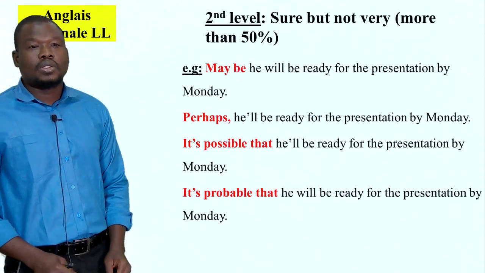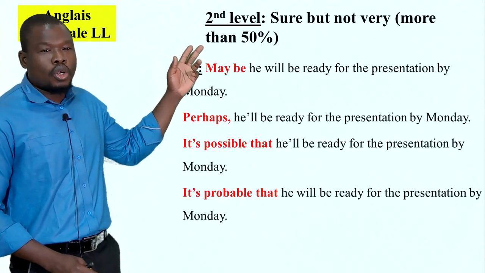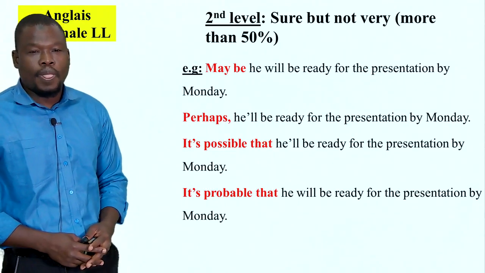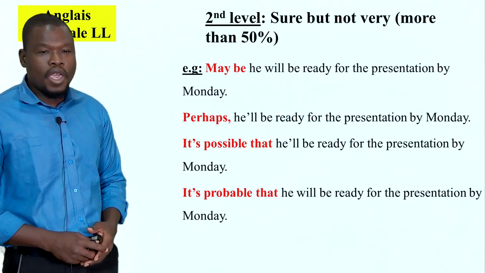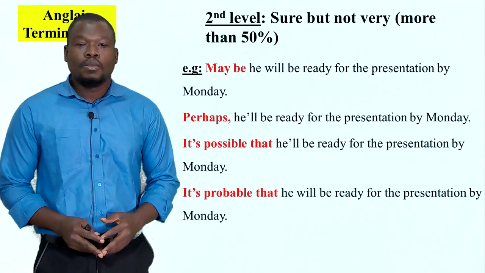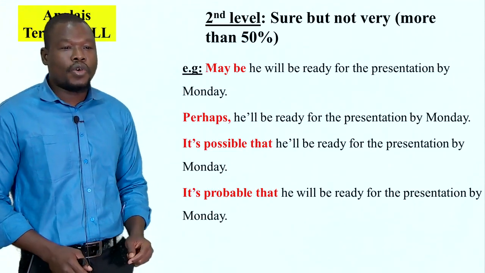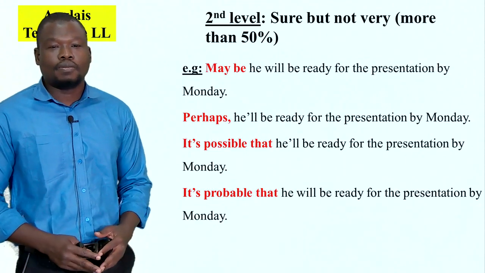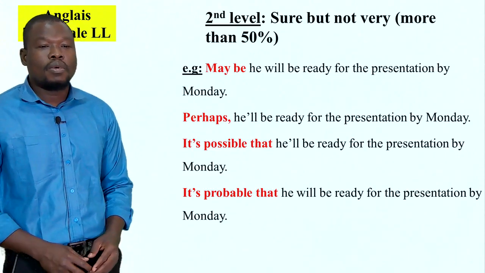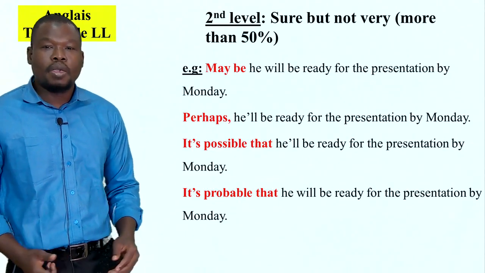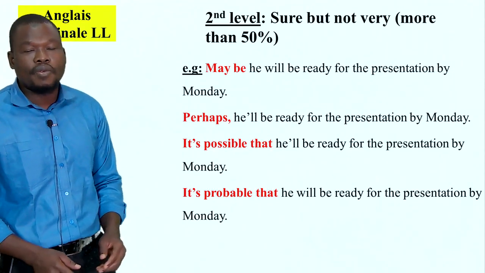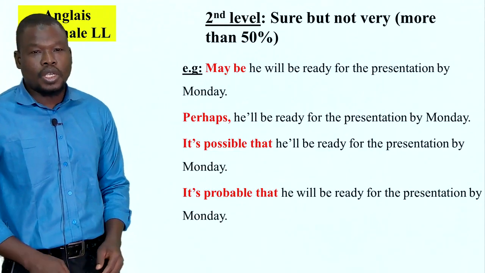The second level: sure but not very, more than 50%. We can say here, maybe it will be ready for the presentation on Monday. Perhaps it will be ready for the presentation by Monday. Or it is possible he will be ready for the presentation by Monday. It is probable that it will be ready for the presentation by Monday.